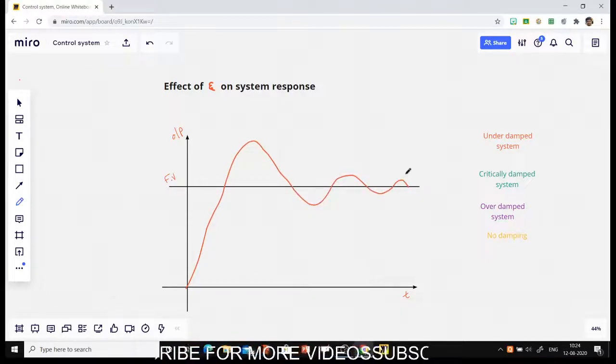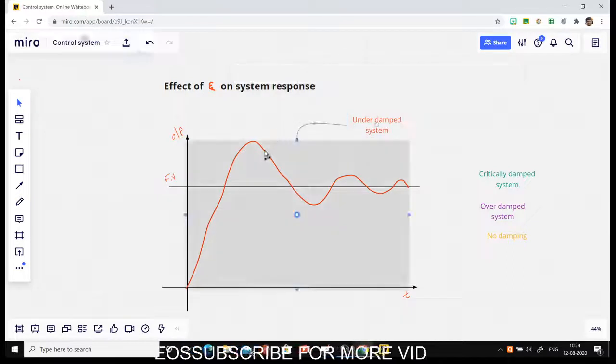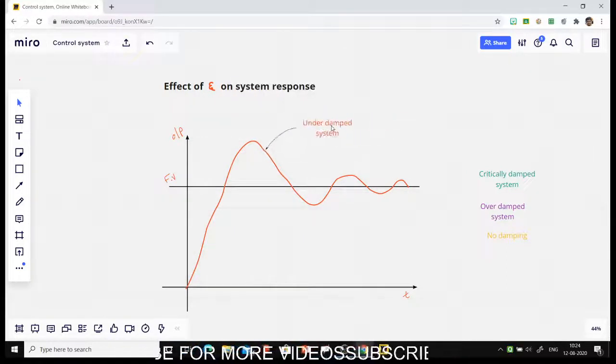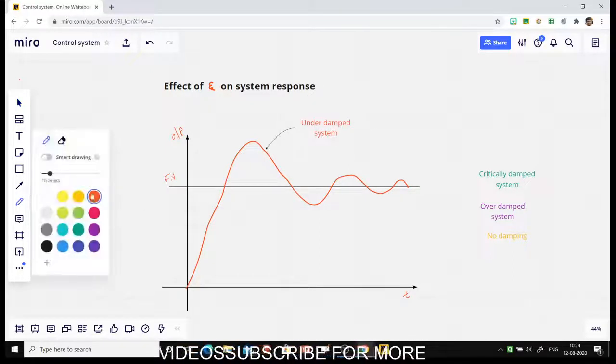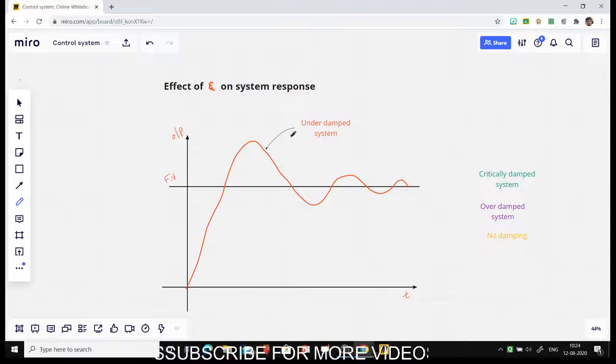So this type of response is called the underdamped system response, where your value of zeta is less than 1. Okay, so the value of zeta will be less than 1.